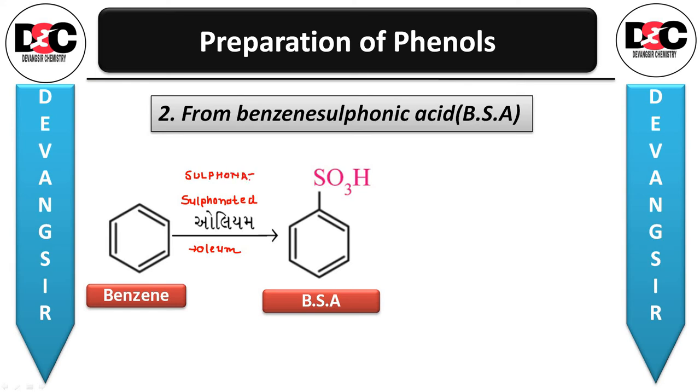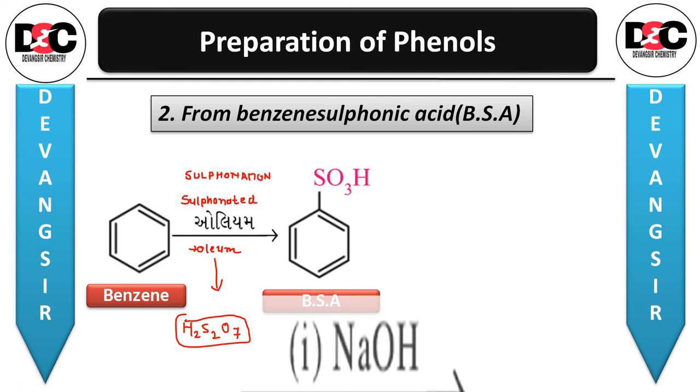So benzene is sulfonated with oleum and you will get benzene sulfonic acid, that is BSA. On the benzene ring you will have SO3H. Now oleum has the formula, try to remember for MCQ, H2S2O7. This is the formula for oleum.